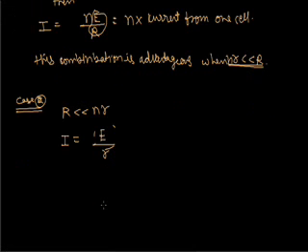So the series combination will not be advantageous when the external resistance is less than the internal resistance.